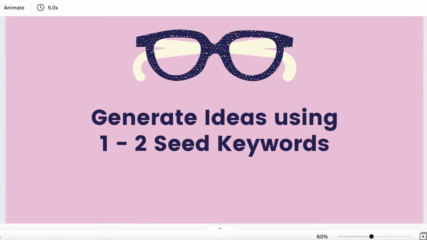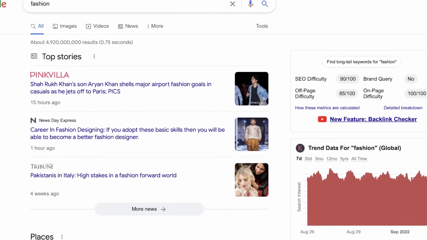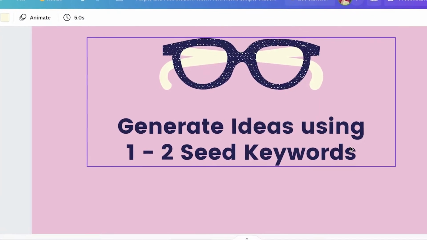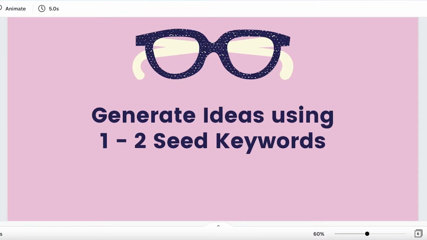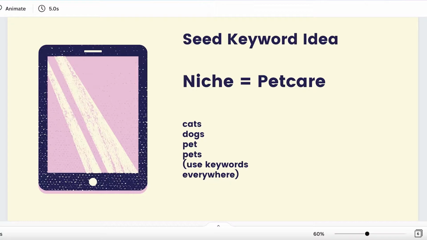Now, the next thing you need to do is to generate ideas using one or two seed keywords. So fashion is our seed keyword. Now, with fashion, what are some of the top things that come to mind? Just write them down. It could be clothing, jewelry, accessories, and once you have those, you're just going to take a look at those ideas. So clothing, jewelry, accessories, fashion, that is our niche. Our niche is fashion, and we're just taking a look at these different seed keywords. And now from these seed keywords, we're going to actually find long tail keywords that would suit our website.